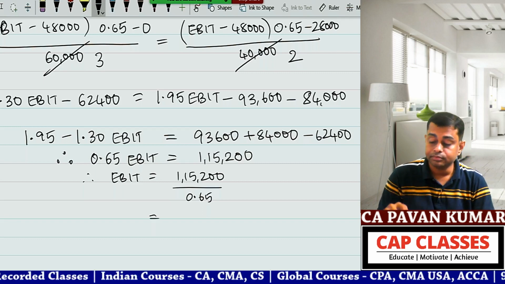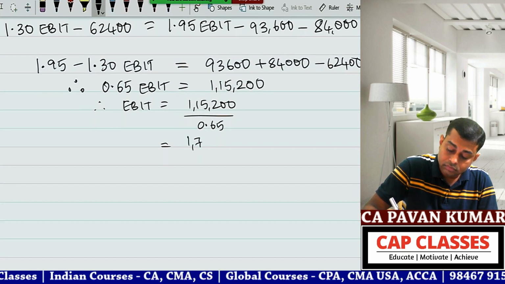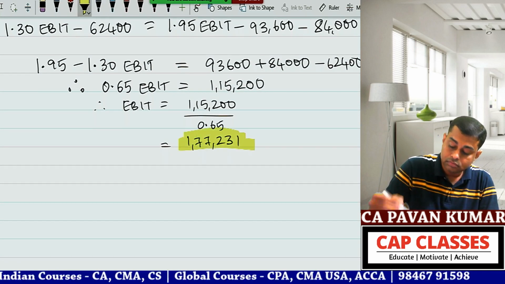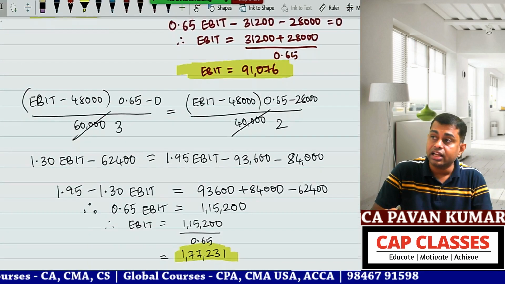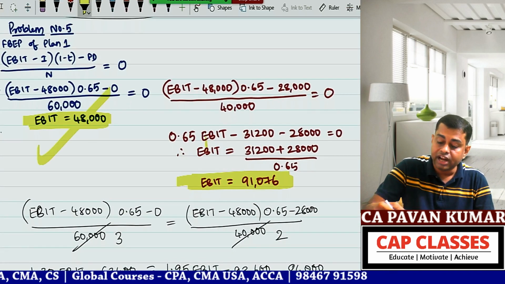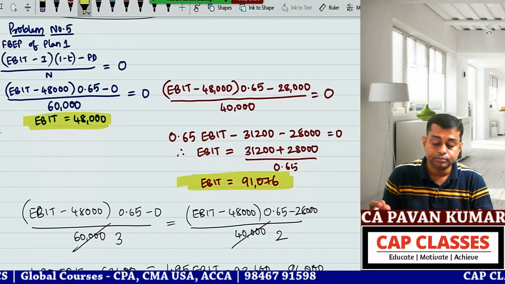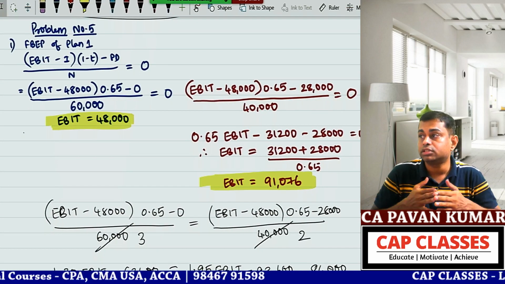How much is it? 1,77,231. That's all. That is the answer. So guys, do you understand the calculation of financial break-even point 1 here, calculation of financial break-even point 2 here, indifference point here? Yes, sir. Any doubts?